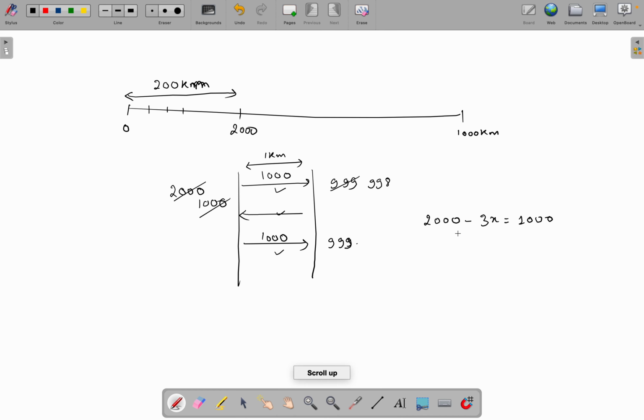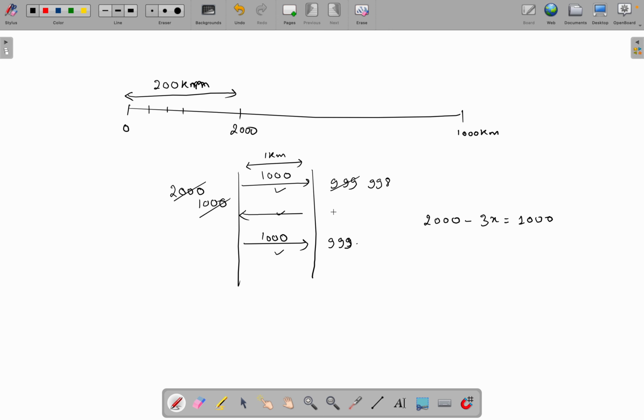So what does this equation mean? It means that until we are left with 1000 bananas, the camel has to make 3 rounds, and it will eat 3 times the distance it has traveled, because we are making 3 rotations, coming from here to here, then again to the same place.